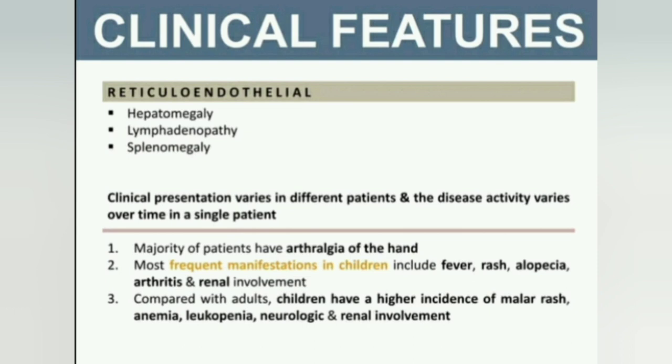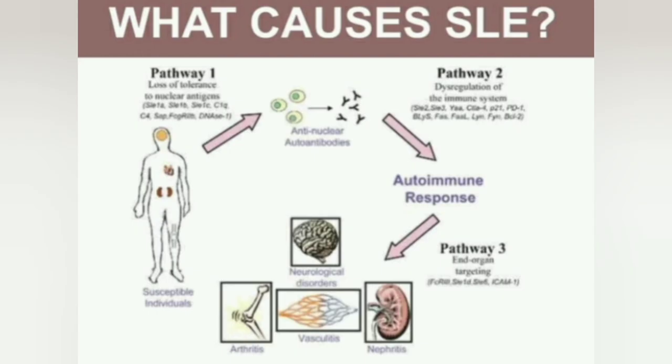Reticuloendothelial: hepatomegaly, lymphadenopathy, splenomegaly. The majority of patients have arthralgia of the hand. The most frequent manifestations in children include fever, rashes, alopecia, arthritis, and renal involvement.